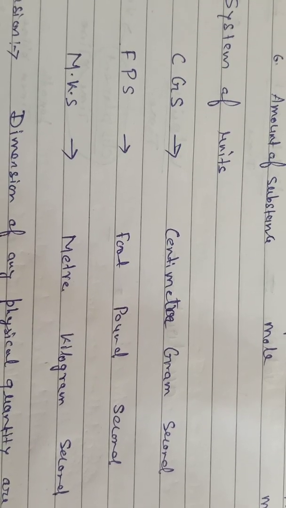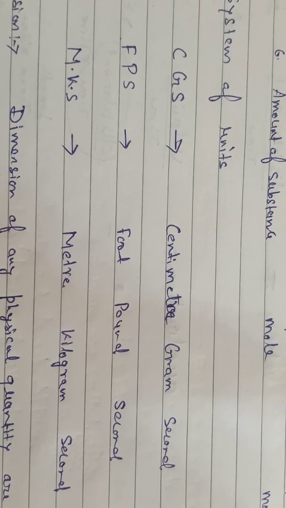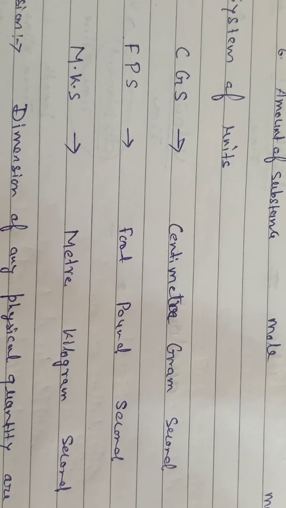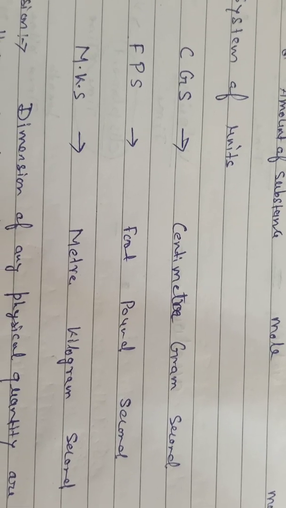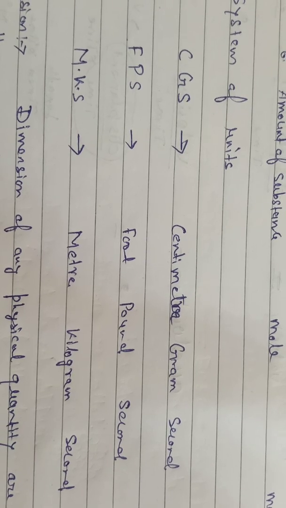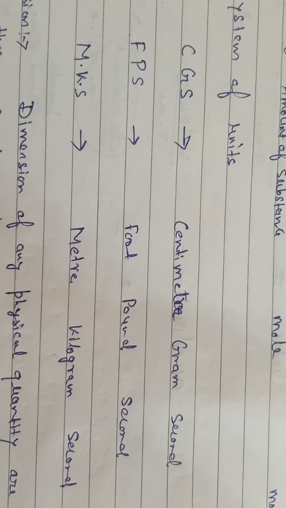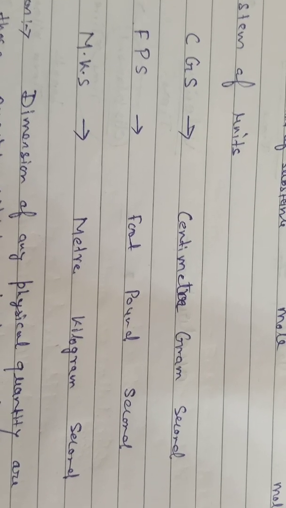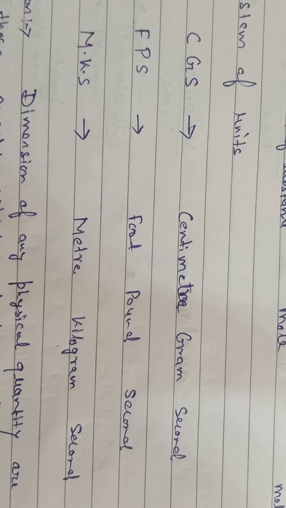Here length is measured in foot, mass is measured in pound and time as usual in second. MKS is the standard SI unit: length is measured in meter, mass is measured in kilogram and time is measured in second.